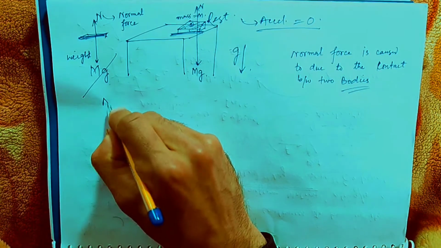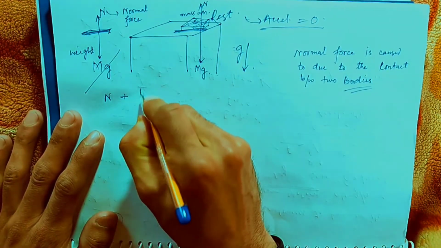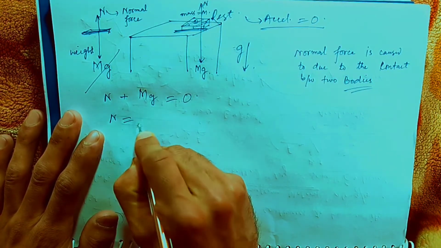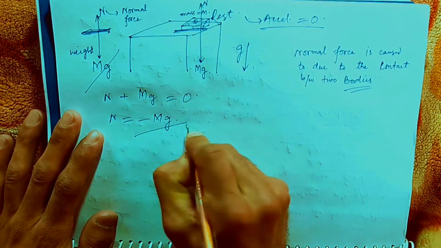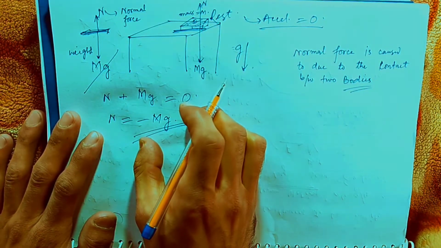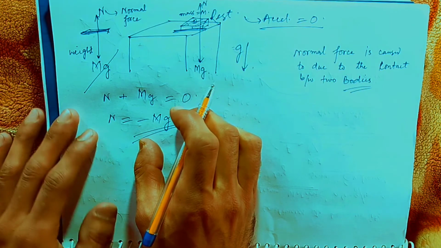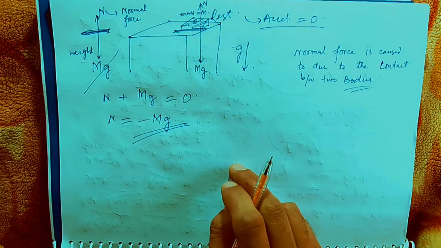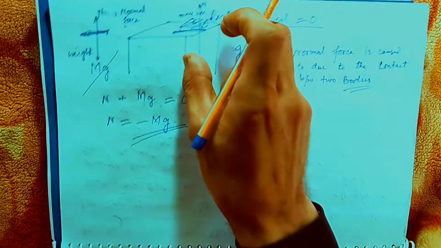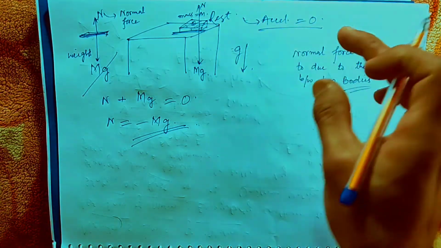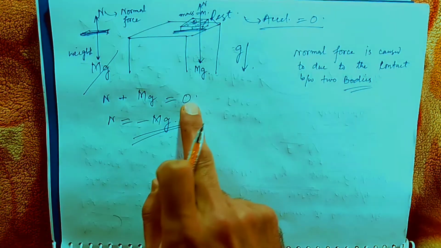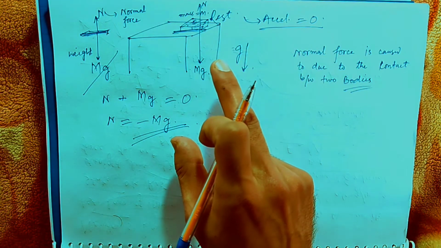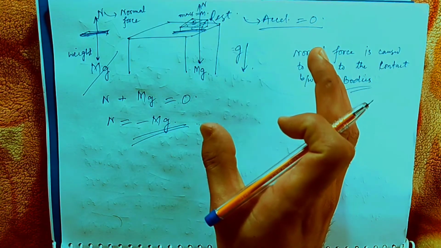So the net result is N plus mg is 0. That means N must be opposite to mg. So the gravitational force is opposite to the normal force. In this case, we saw that the body will remain at rest because the net force is 0. So there will be no acceleration in the body. This is given by the first law.